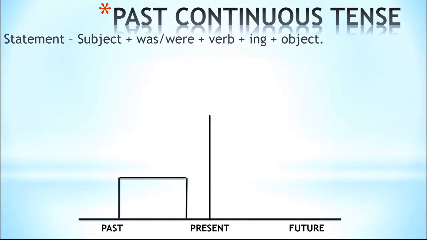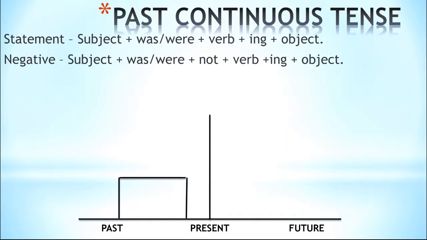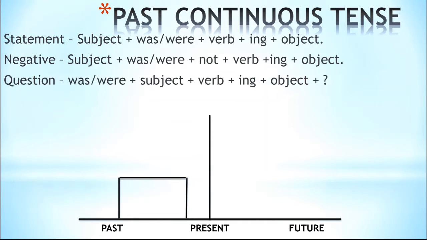Okay, let's see the negative one. Subject, then helping verb, then not, then verb and ing, then object. For the question: was or were, then subject, then verb plus ing, then object. Now, where to use was and where to use were? You can use were with all the plural nouns and pronouns along with you, because you cannot use you with was, even if it is singular.